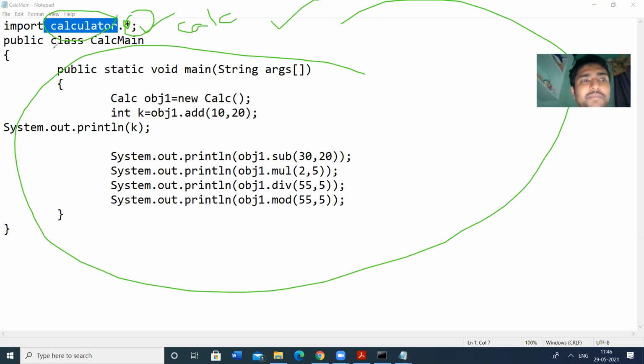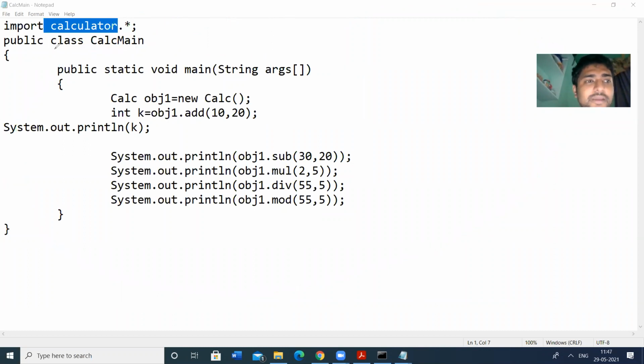And then I am creating the main method. This is the main class, and the main class consists of the main method, public static void main. Here I am going to create an object of type class name. The class name is calc, which is the class in the package calculator. So I am going to create an object reference for this class calc.